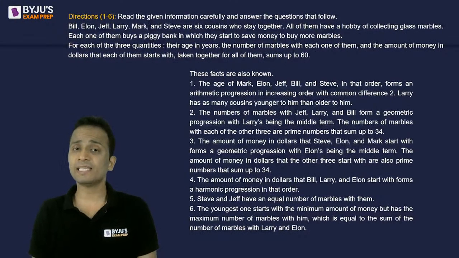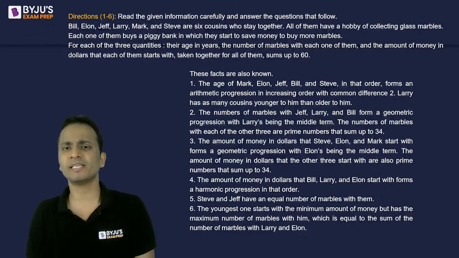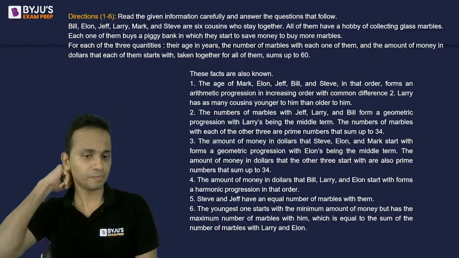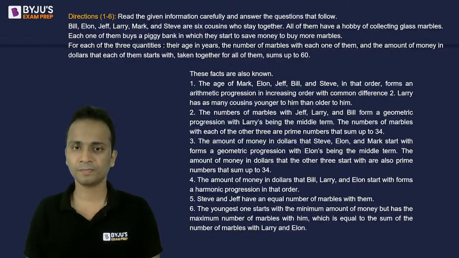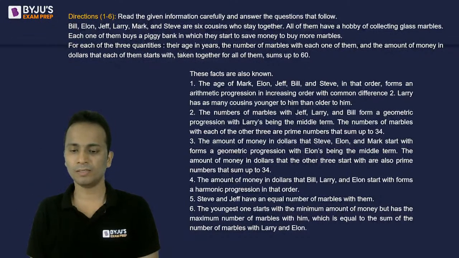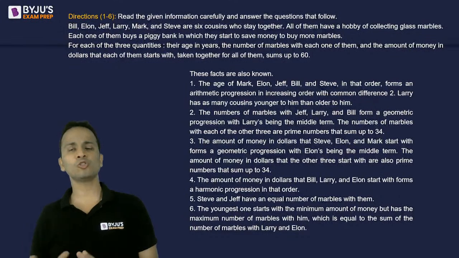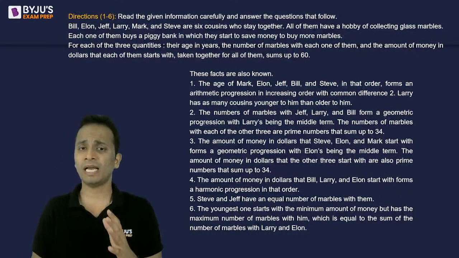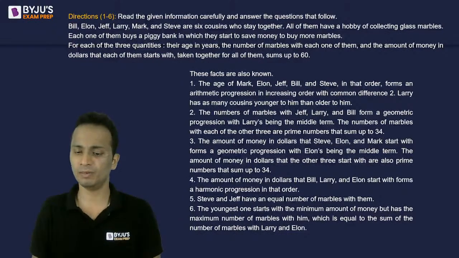Like I told you, you can compare this set with the level of difficulty of the CAT examination. So this is the entire data. Read it, analyze it, and after 3 or 4 minutes, I'll also show you the questions so that you have a direction as to how to form the table.